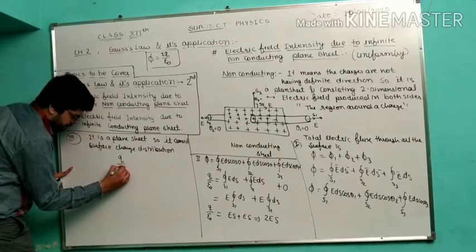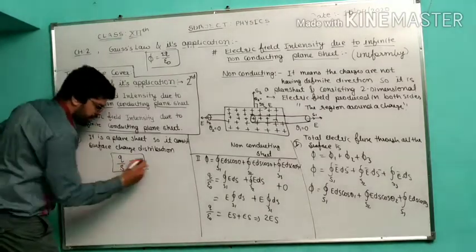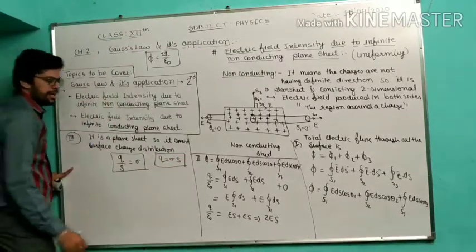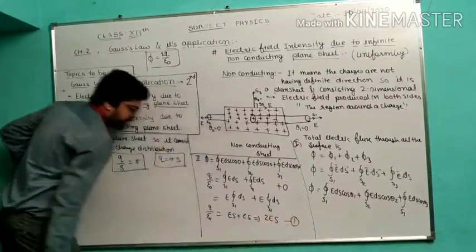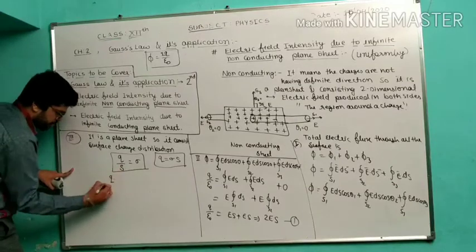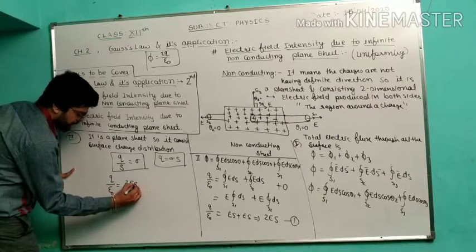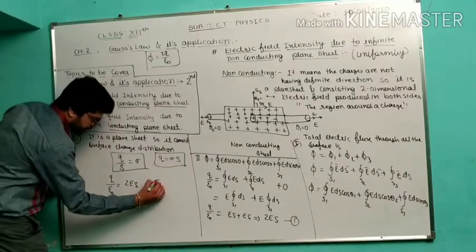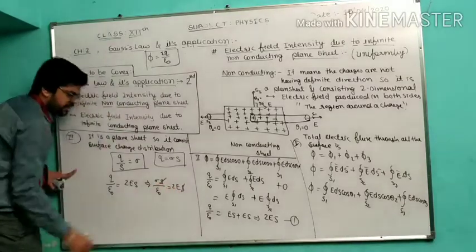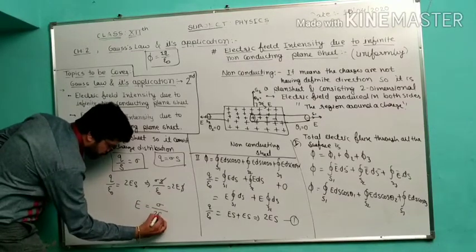So it is very easy again. Q by S is equal to sigma. This is the formula of surface charge distribution, and from this we got Q is equal to sigma S. So in this particular equation number 1, we will put the value Q is equal to sigma S. So we got Q upon epsilon naught, and it is 2ES. So sigma S upon epsilon naught is equal to 2ES, S and S cancel. So we got E is equal to sigma upon 2 epsilon naught.